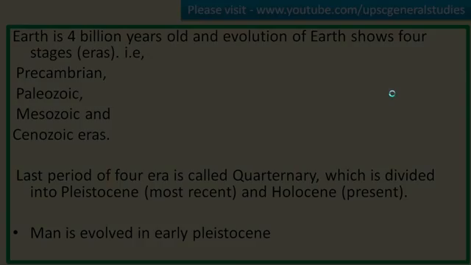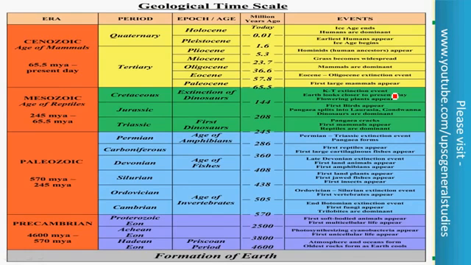If you have not understood properly this geological time scale, I will clear your doubt with the help of this diagram. As I mentioned earlier, the history of the earth was divided into 4 important eras. The first era is Precambrian era.